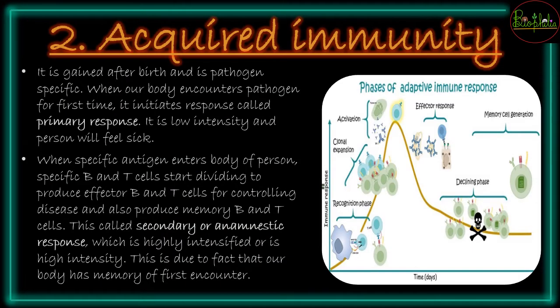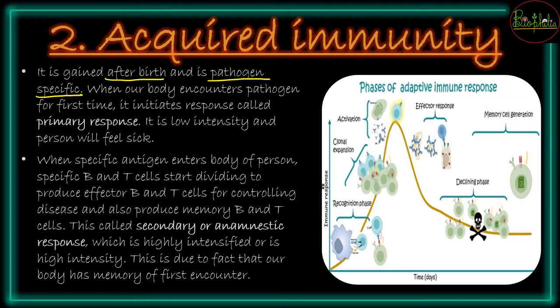So the second type of immunity is going to be called as acquired immunity. The acquired immunity जो होती है, that is going to be gained by the newborn after its birth, and this after birth immunity is going to be pathogen specific. So हमने जो innate immunity देखी थी, it was non-specific, it was not specific for a certain type of pathogen, but acquired immunity gaining after birth will be pathogen specific.